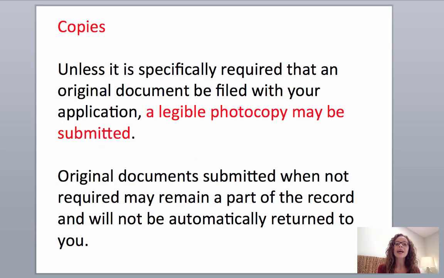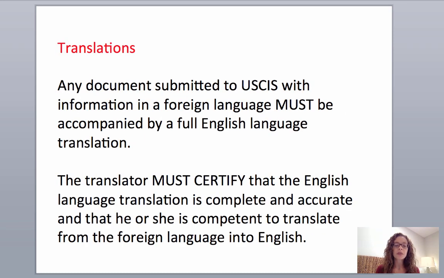All right, copies. Unless it is specifically required that an original document be filed with your application, please send in a legible photocopy. Okay? Original documents submitted when not required, you may not get them back. They will not necessarily be automatically returned to you. They may be destroyed. So be very careful. If they don't ask for an original, send in a copy, please.